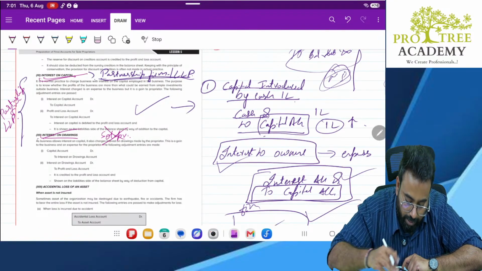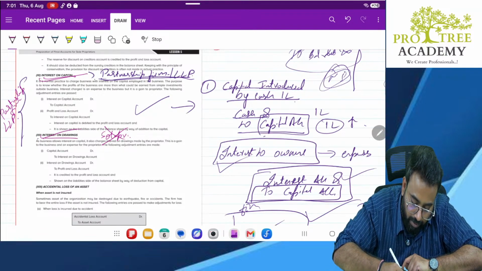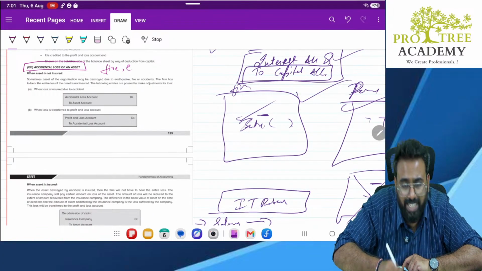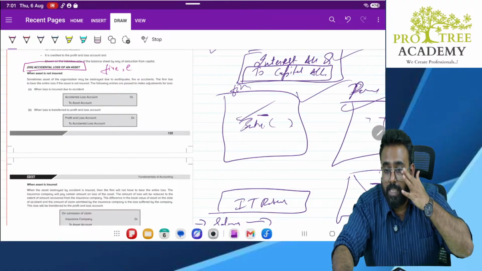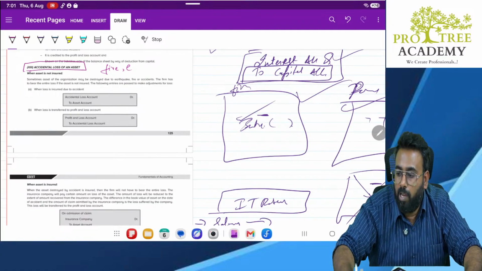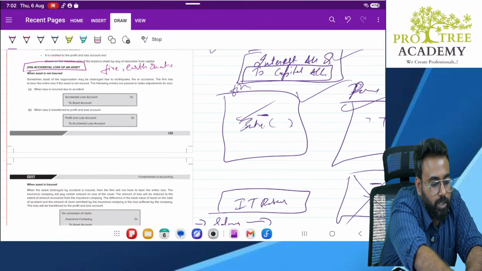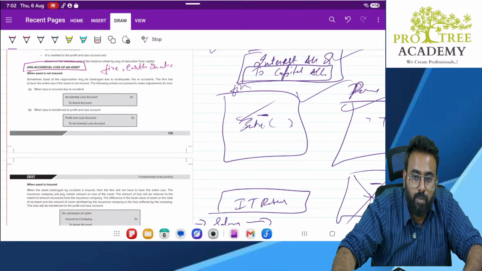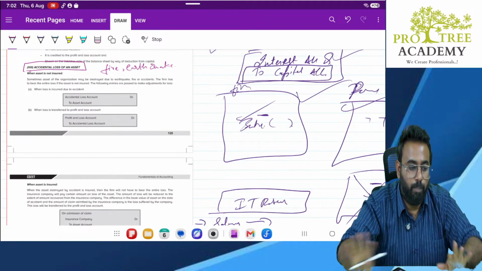Next loss is accidental loss of an asset. Accidental loss andre eno? Fire, earthquake, etc., natural disaster or man-made disaster, whatever it is. When you lose an asset, say for example, this laptop was here. While I was getting up and walking like this, a student came and pushed this laptop and it fell down. Correct? Now, when the laptop fell down, it entirely broke.